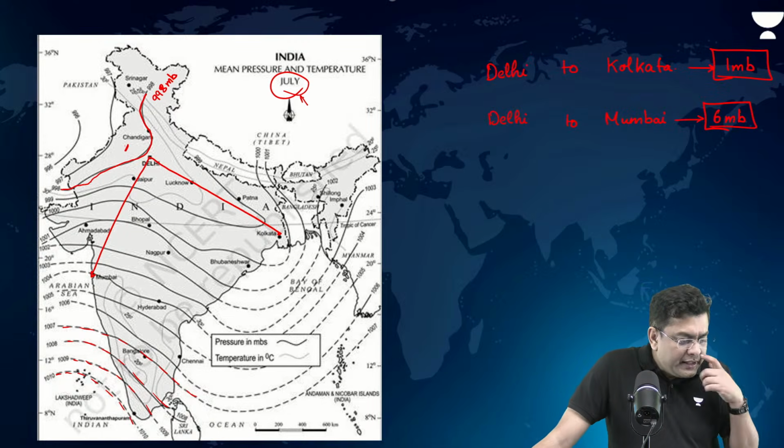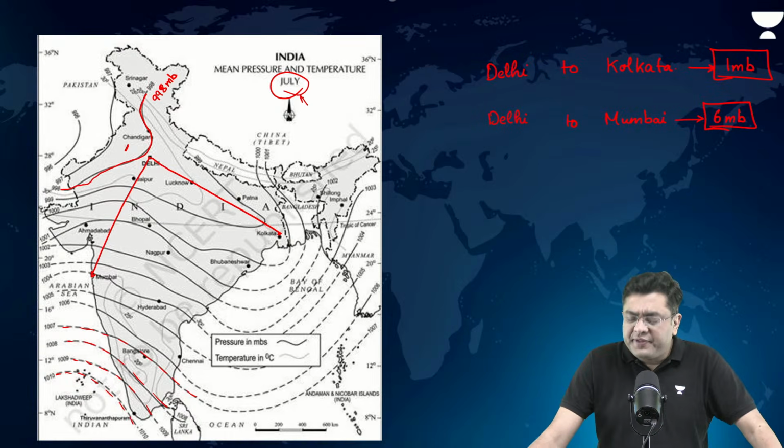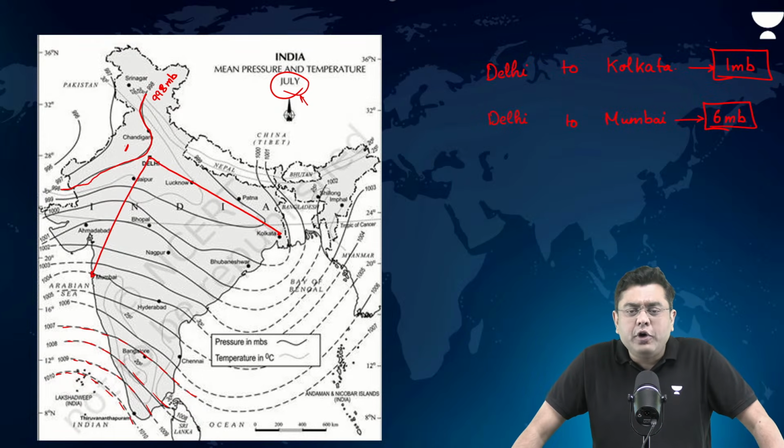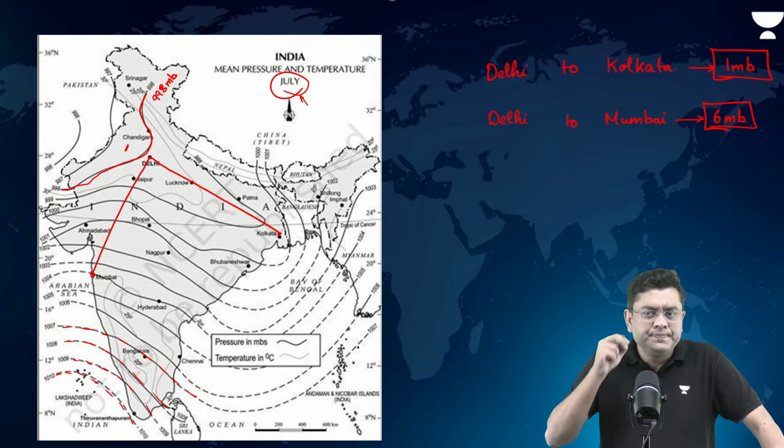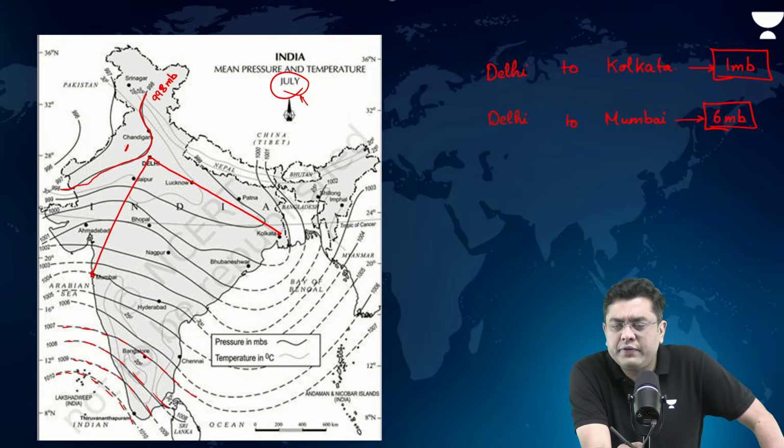Okay. Now, in this particular case, you will observe the difference of pressure, and this lower pressure is responsible for monsoon too. Yes, correct. The movement of winds does happen because of that.